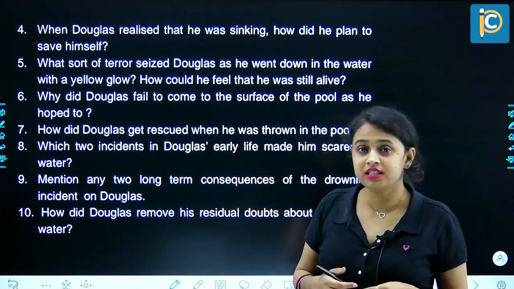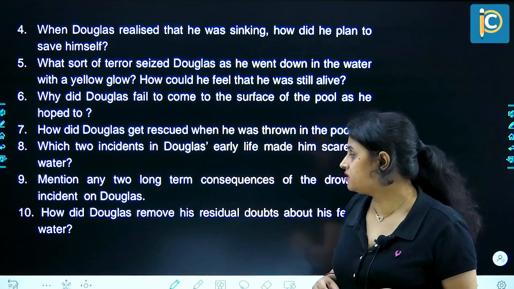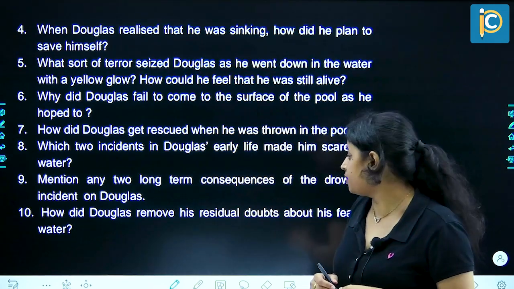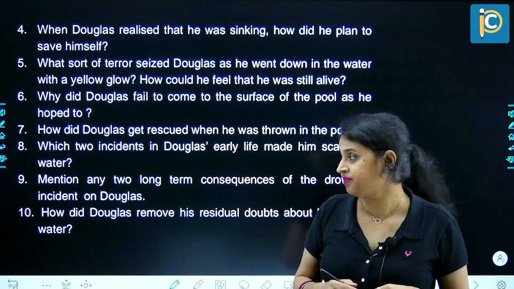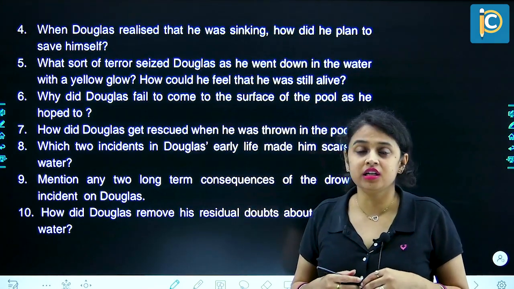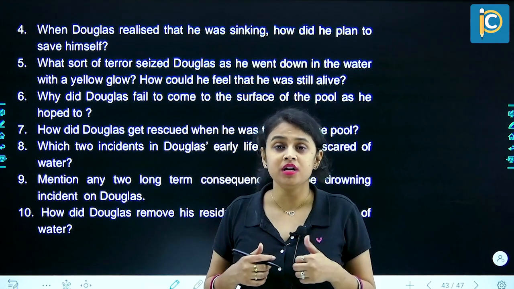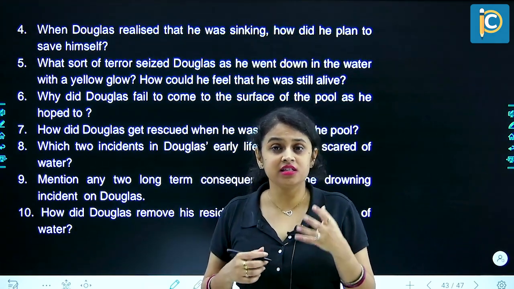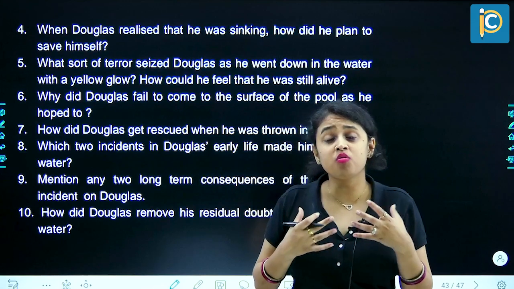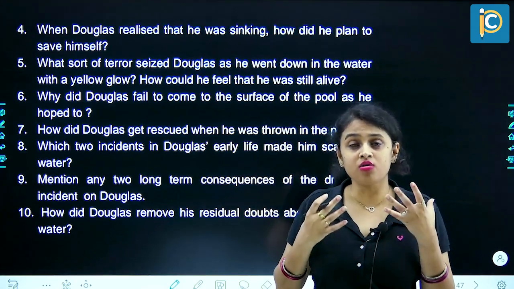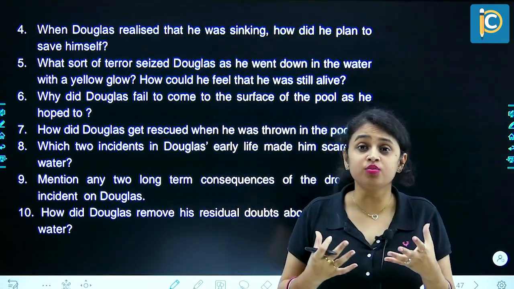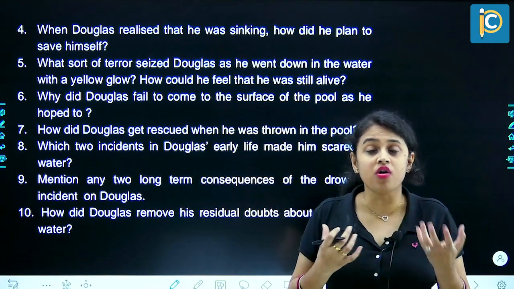Question number 10. How did Douglas remove his residual doubts about his fear of water? So when Douglas's instructor told him that he was ready to swim, he realized that yes, he is a good swimmer, but he wanted to be more confident. He thought, what if, when he's alone in the pool, that memory, that fear, haunts him again?